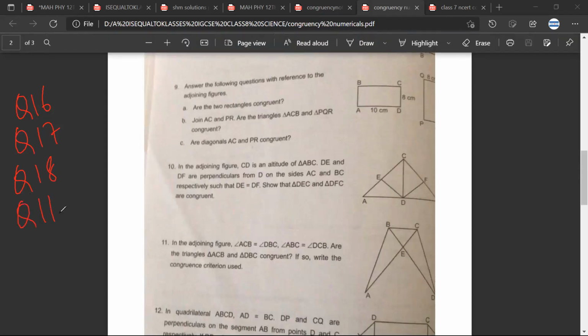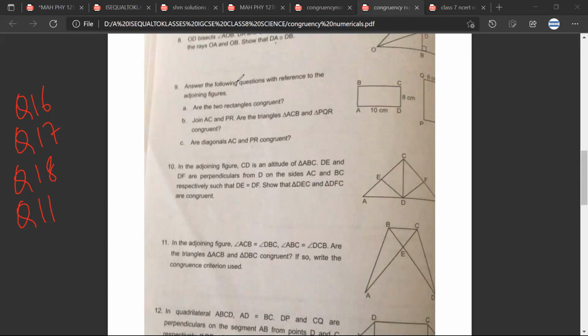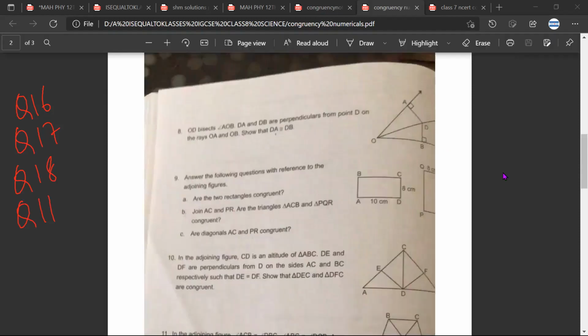Question number 11. All the material that you require to do these questions, question number 9, question number 8. Of course, question number 2, question number 3.